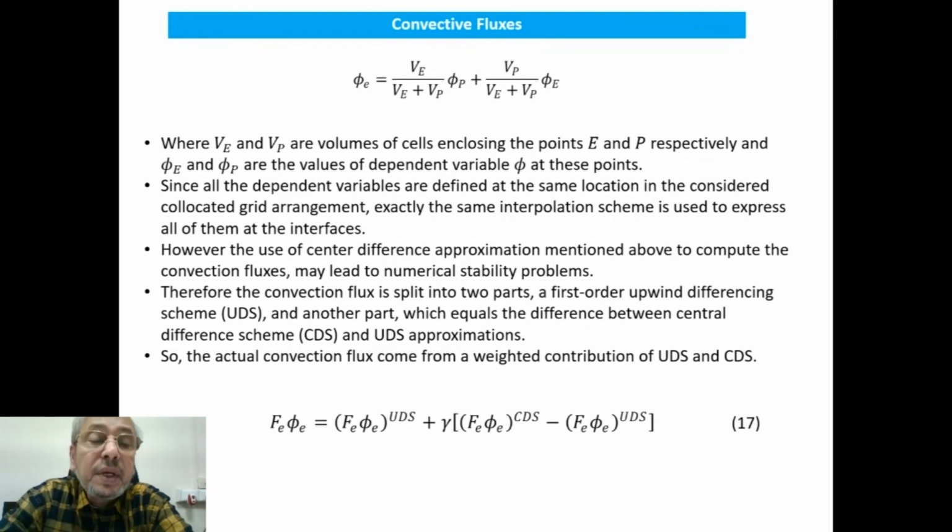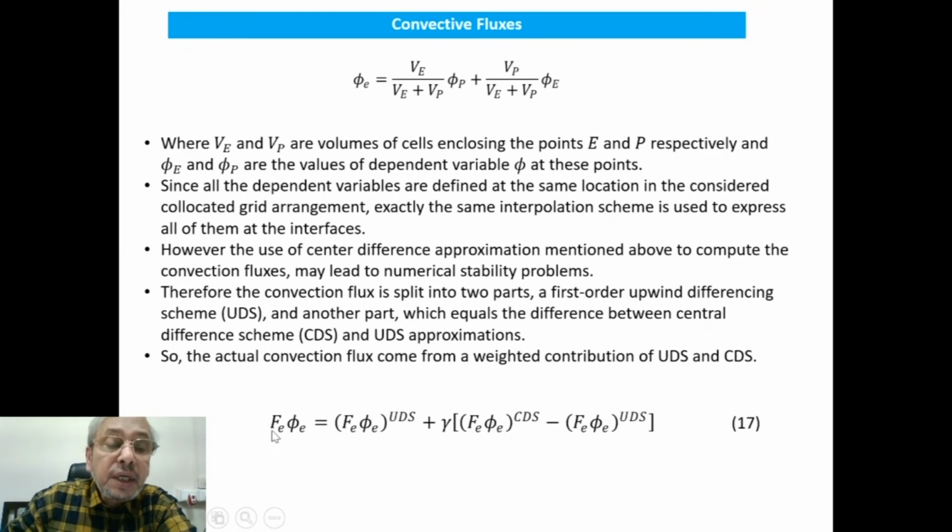can give stability problems. Therefore, the convection flux is split into two parts: a first order upwind difference scheme, which we call UDS, and another part which equals the difference between central difference and upwind difference approximation. So upwind difference scheme plus the difference between central difference and upwind difference.